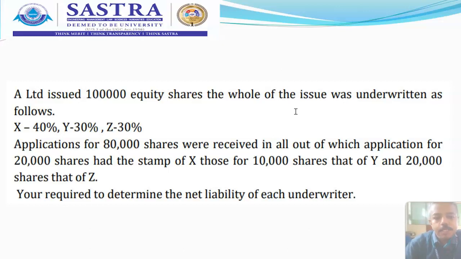Of the 80,000 applications, subtract the marked applications 50,000, and the balance becomes 30,000 unmarked applications. Now we can segregate this unmarked application to X, Y, and Z based on their responsibility ratio, which is fixed at the time of agreement with the issuing company.